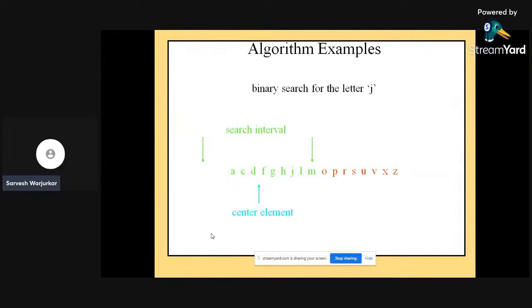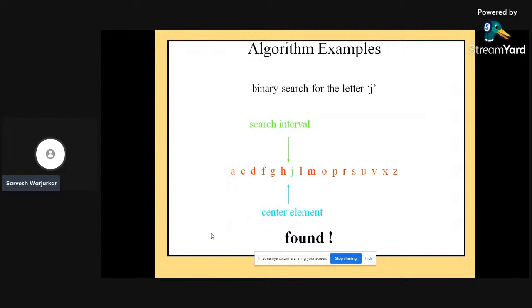Again the same part: we divide that search interval into two parts, find the center element, and compare our element with it, and then it will be subdivided again into the next sub-part. Again we find the center element, and ultimately we will definitely find the element for which we are searching.